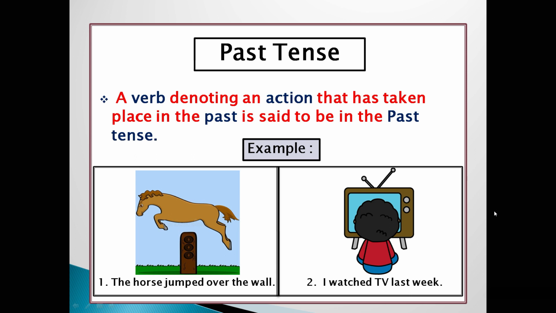Now, come to the next tense, that is past tense. A verb denoting an action that has taken place in the past is said to be in the past tense. Whatever has happened is mentioned in past tense. Example, the horse jumped over the wall. I watched TV last week. Here, in these examples, you can see jumped and watched. They are ending with ed. They are denoting past tense.